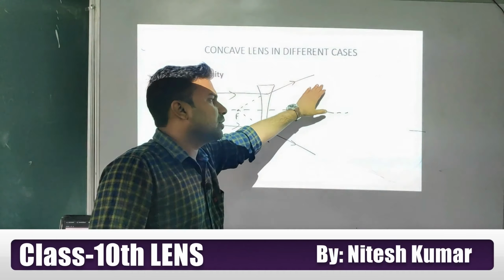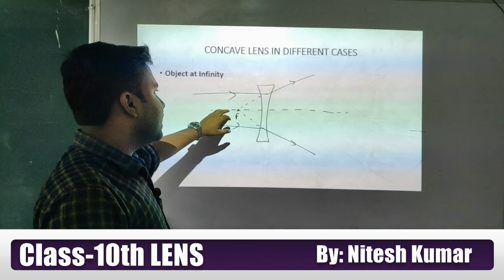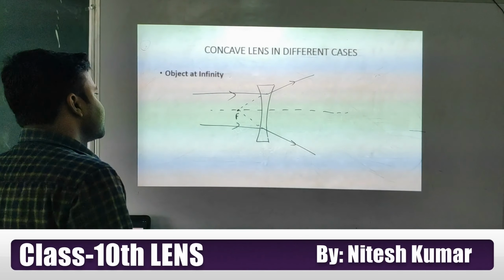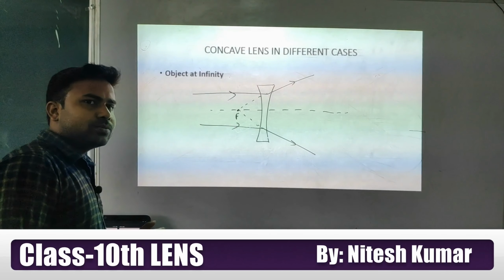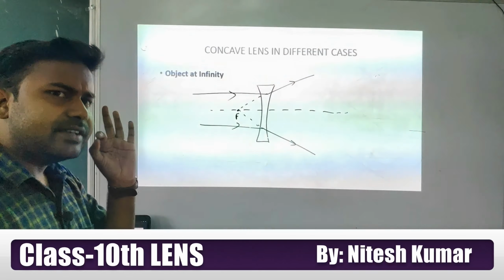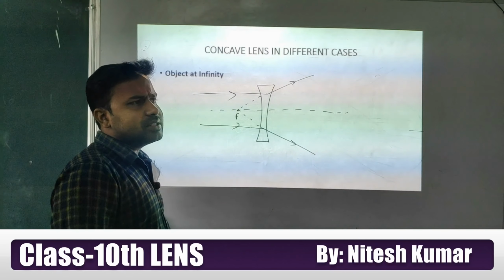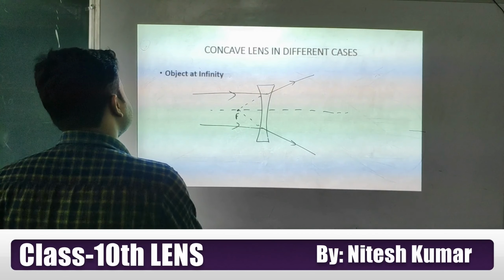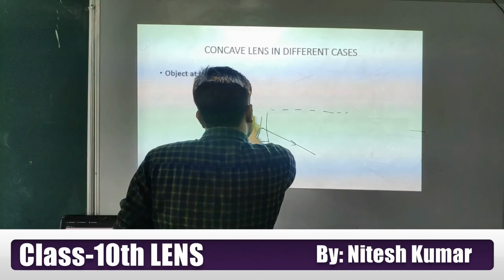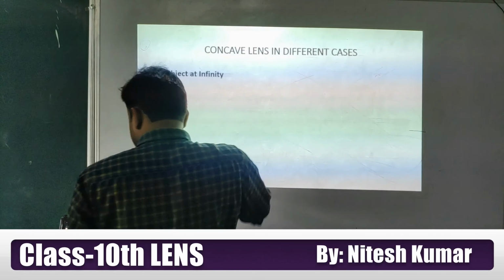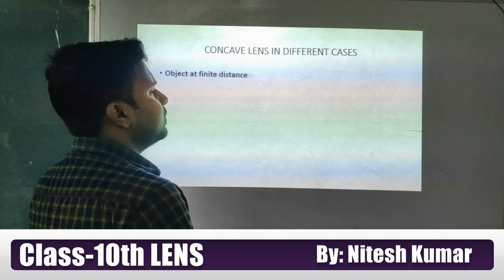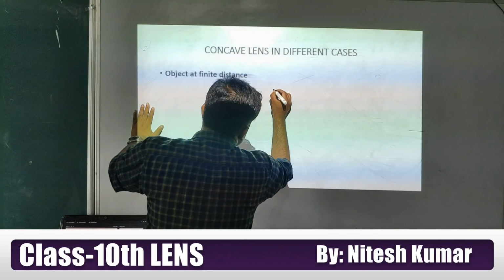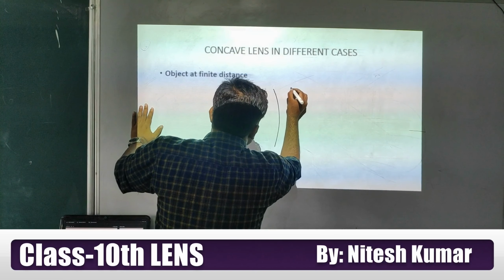Actually the rays are not meeting at this point, but it looks like they are coming from this point. If you observe from this side, this focus is the point where the image will form, is it or not? Here a virtual, very small, diminished image will form at the focus point. Okay student, now the second case: if our object is in front of the concave lens at a finite distance, meaning at a measurable distance.